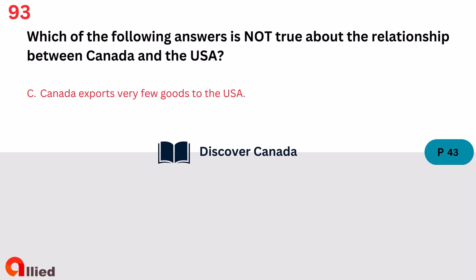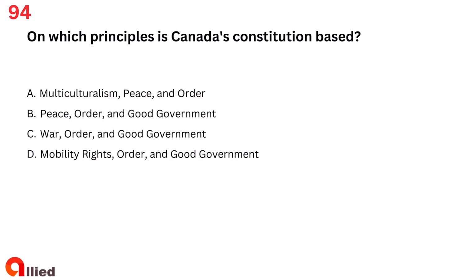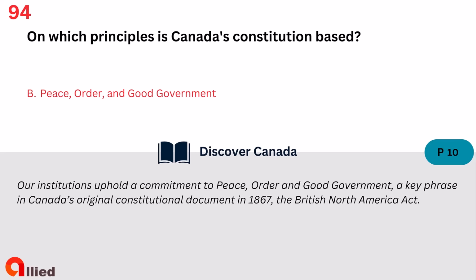The answer is C. Canada exports very few goods to the USA. Question 94. On which principles is Canada's constitution based? A. Multiculturalism, peace and order. B. Peace, order and good government. C. War, order and good government. D. Mobility rights, order and good government. The answer is B. Peace, order and good government.